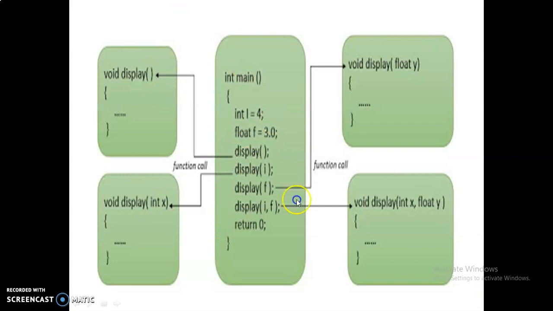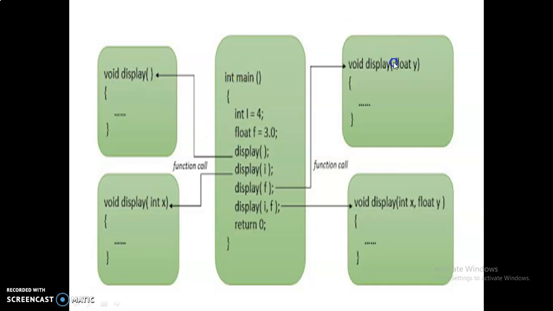Once again I repeat this. This is the function name display with no parameters. This is the function name with an integer parameter. This is the function name with the float one. So when this function is called, it will go to this subfunction. When this function is called, first it goes here, but this does not match because here there is no parameter but here there is a parameter.